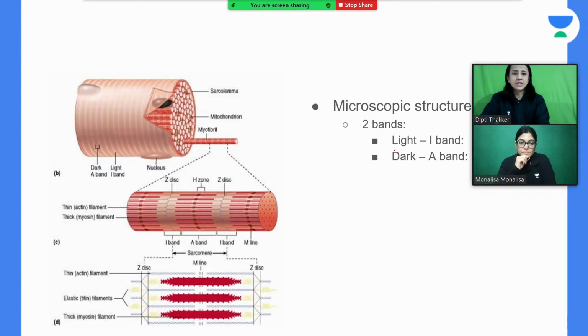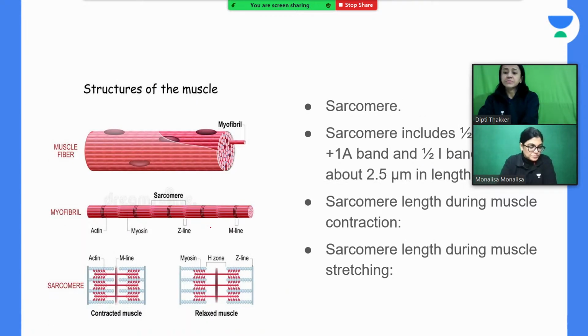So this we have discussed. The light band is the I band, the dark is the A band. You can see here this is the Z disc. In between these Z discs we have the sarcomere. In the sarcomere you can see there is half an I band on this side, half on the other side, and in the center there is the A band. In the resting state, this sarcomere length is about 2.5 micrometer.